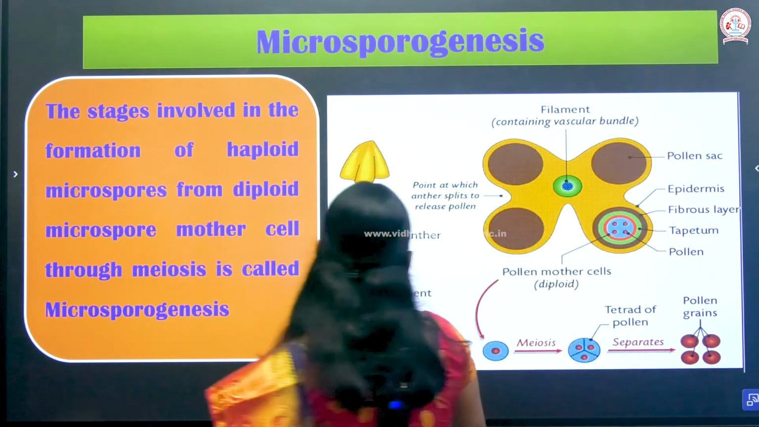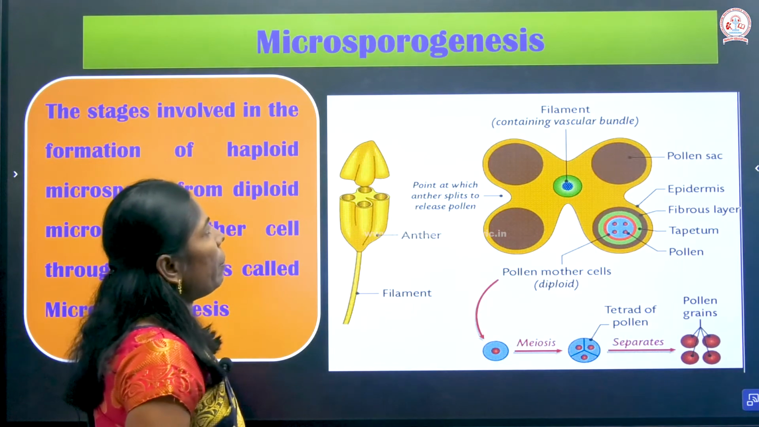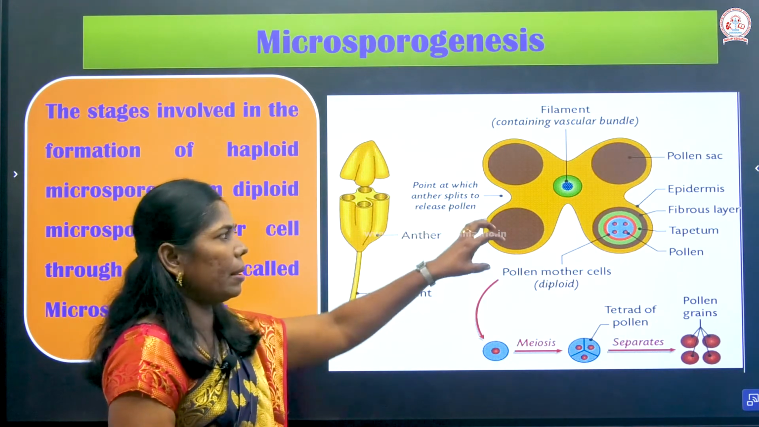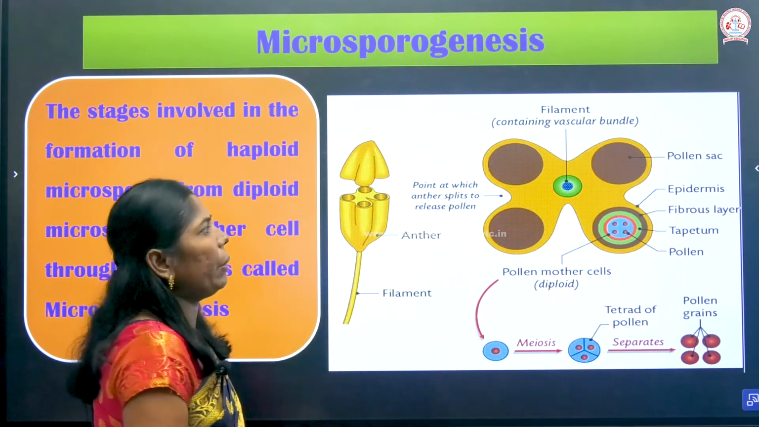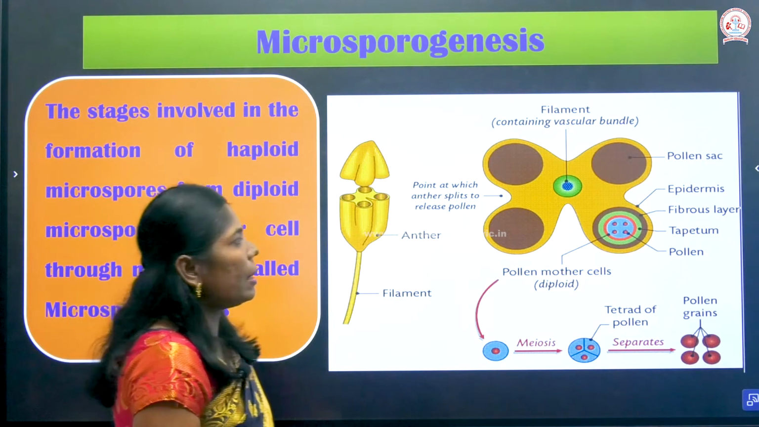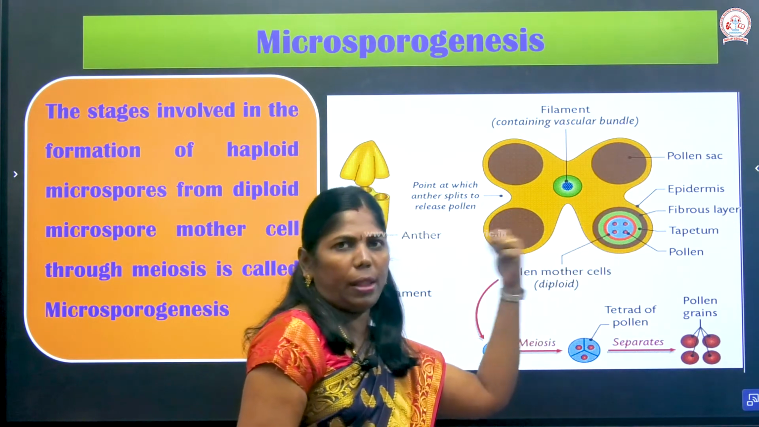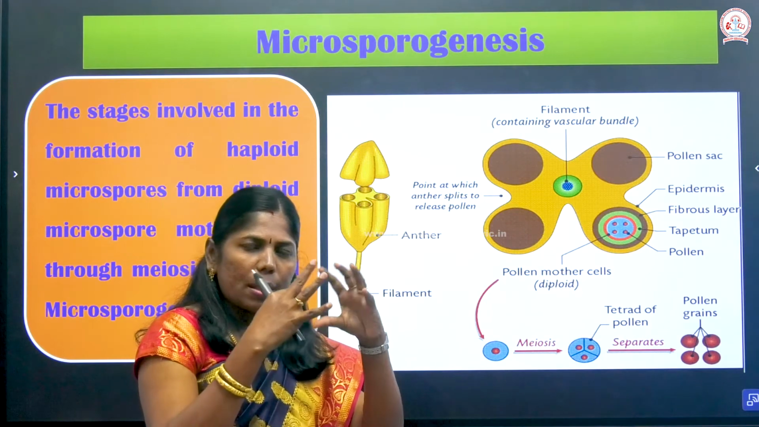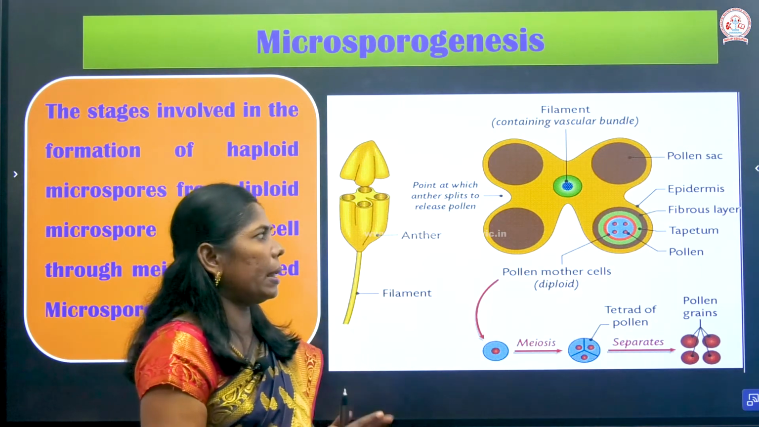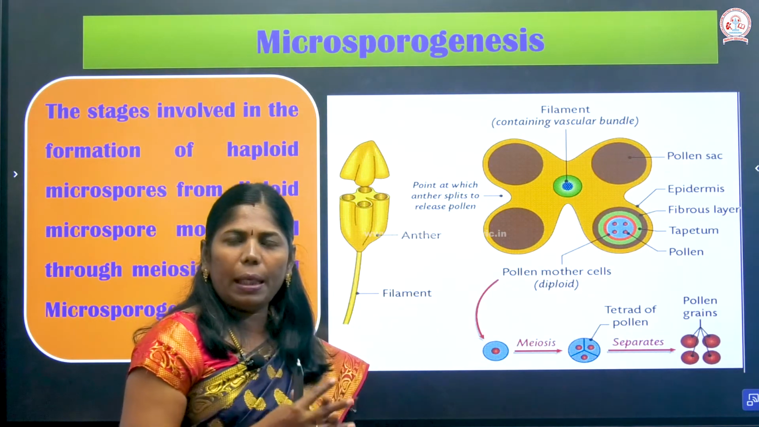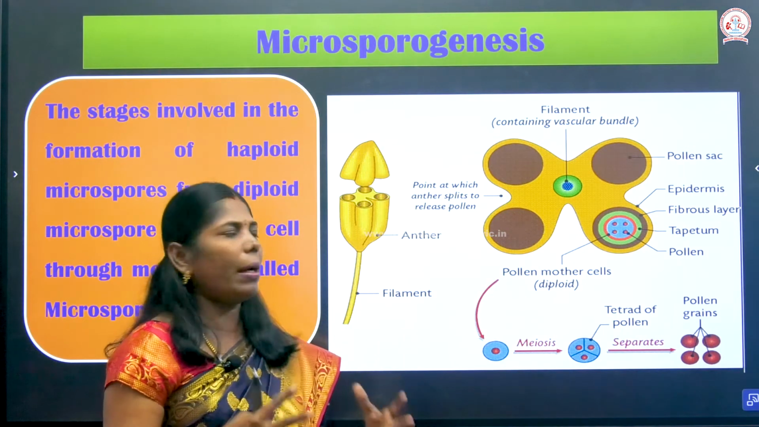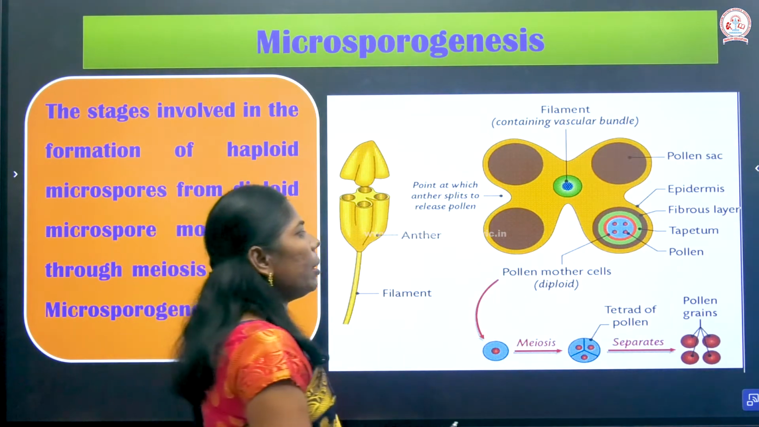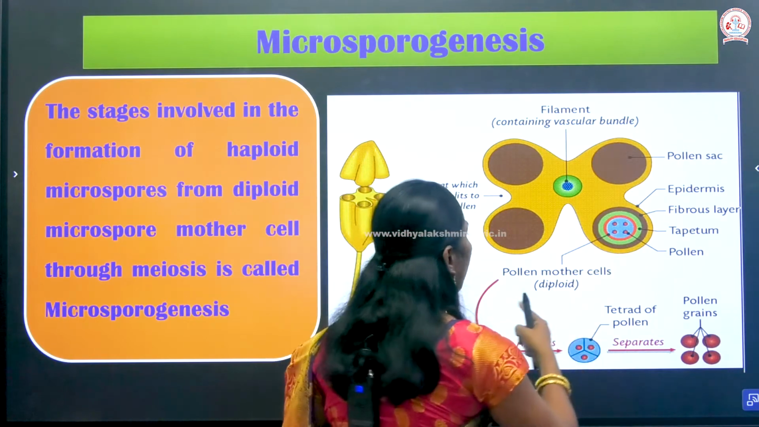Okay, so this is the filament containing the vascular strands in the center, that is the vascular tissue, the connective tissue. We can see the pollen grains in the inner region. The pollen grains are surrounded by a few layers: the tapetum, the middle layer, the endothecium and the epidermis. Here the pollen mother cells are diploid.